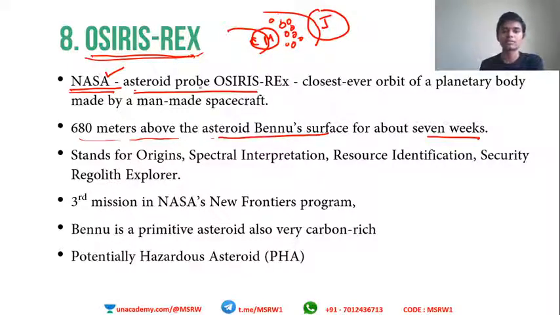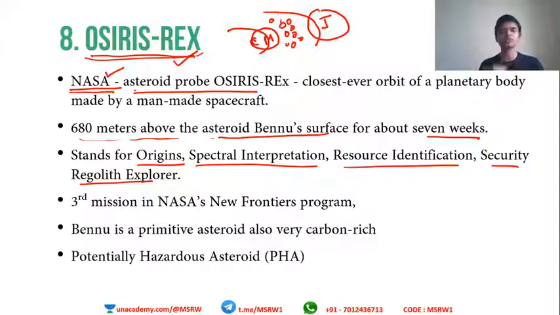Okay, Osiris-Rex was sent to study Bennu, from just about half a kilometer away. Okay, it stands for Origins, Spectral Interpretation, Resource Identification, Security, Regolith Explorer. So this is the expansion of Osiris-Rex. Not important. Just remember the name of the asteroid, Bennu. That's it. And remember, it was sent by NASA.